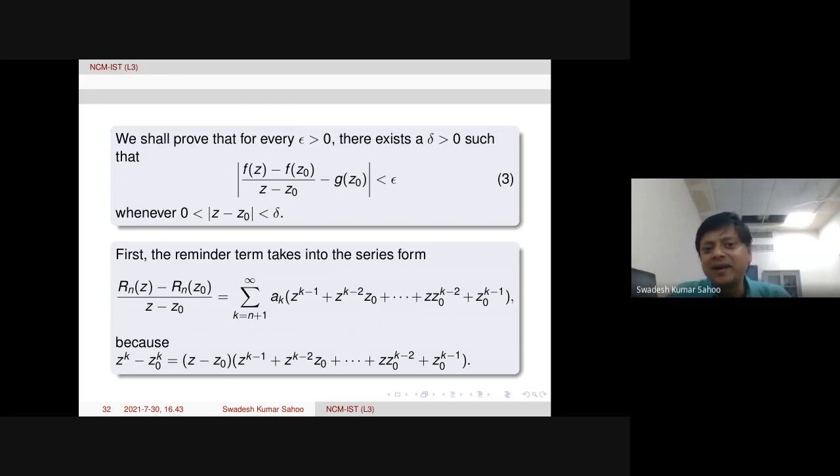Now first the remainder term we take. Okay, remainder R_n(z) minus R_n(z naught) over z minus z naught was there. If we simplify this, simply this is coming. a_k will be there outside everywhere, and the first term is z to the power k minus 1, then z to the power k minus 2 times z naught, and so on, z times z naught to the power k minus 2, plus z naught to the power k minus 1. This term will be there, the remainder term.